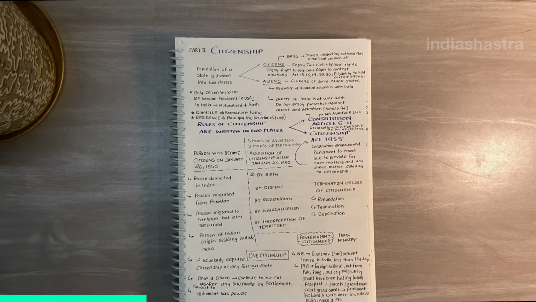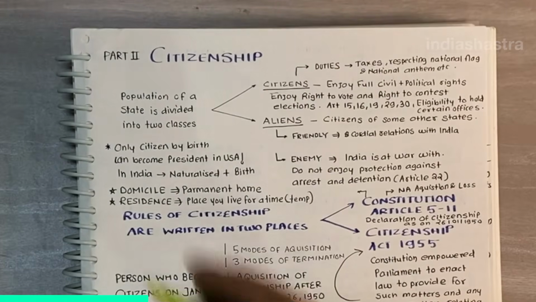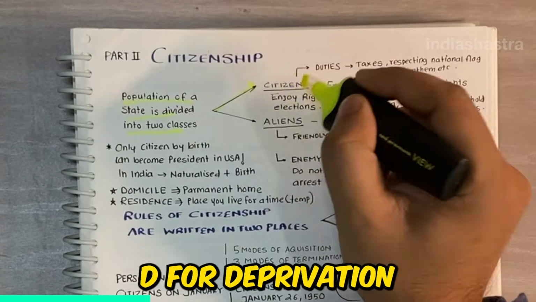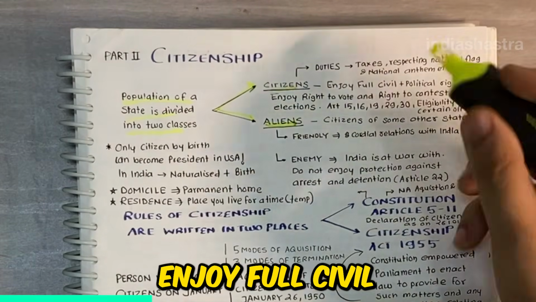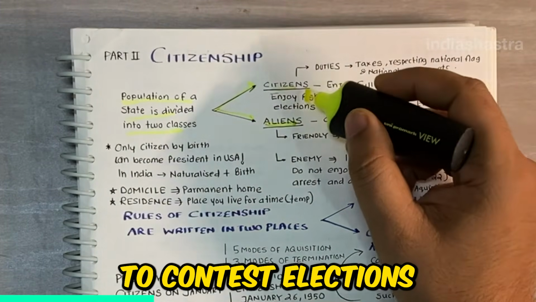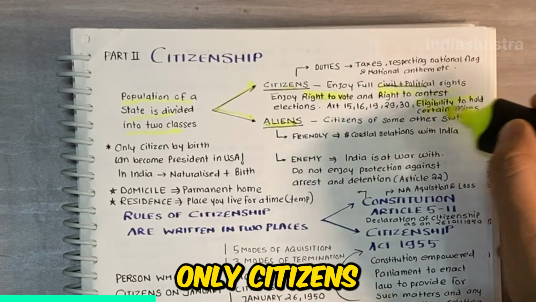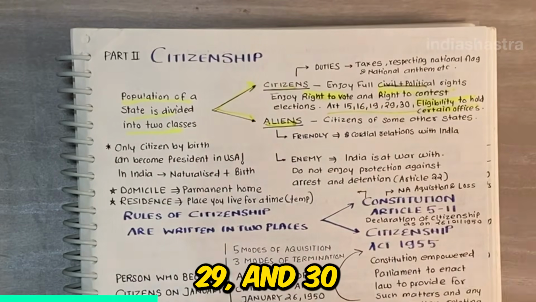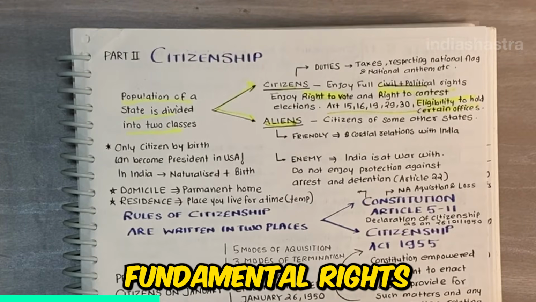Article 5 to 11 of the Indian Constitution. The population of the state is divided into two classes, that is, citizens and aliens. Citizens are people who enjoy full civil and political rights, such as the right to vote, the right to contest elections, eligibility to hold certain offices. Only citizens enjoy Article 15, 16, 19, 29 and 30 of the Indian Constitution, which are certain fundamental rights.